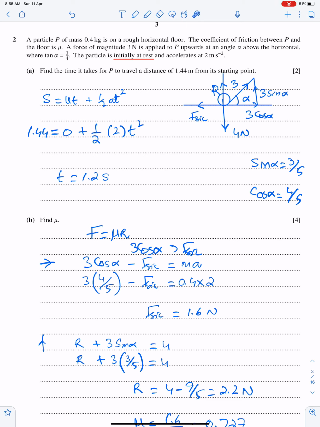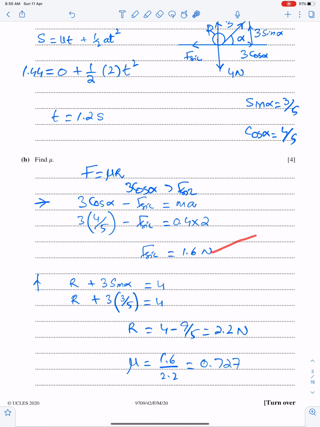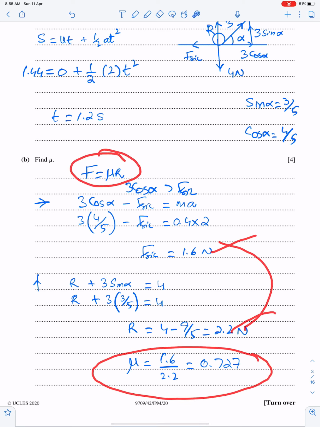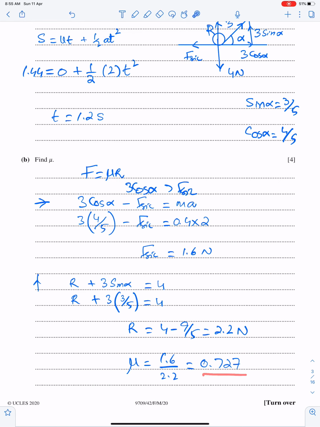Now resolve forces vertically. So R plus 3 sine alpha is equal to 4, because there is no motion of this particle perpendicular to the floor. So vertical forces are balanced. So we have sine alpha, we can easily get R. We have friction, we have R, we can easily get mu by substituting these two into this formula. Give your answer up to three significant figures.